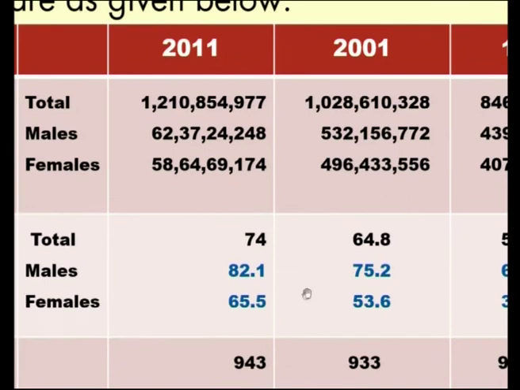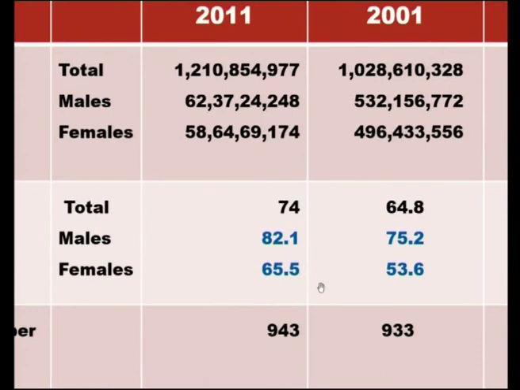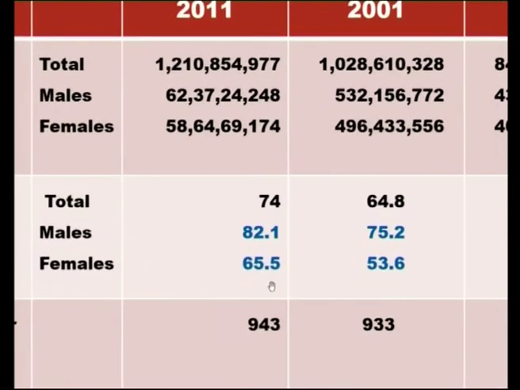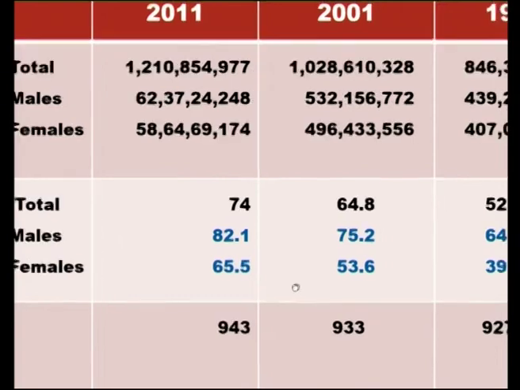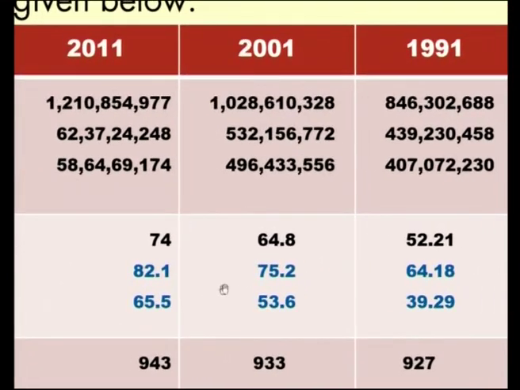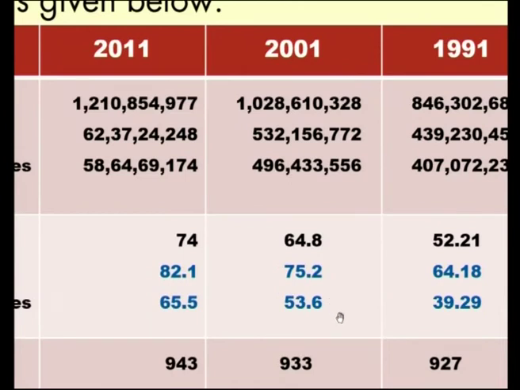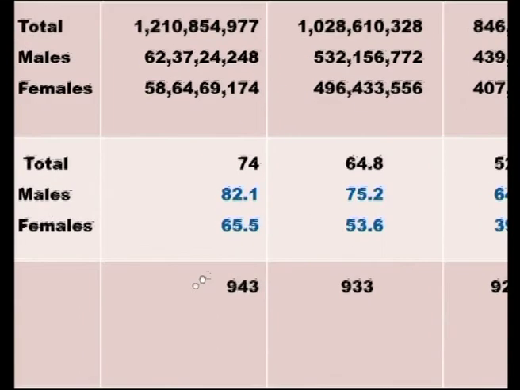Among 74 percent, 82.1 percent of the males were literate and 65.5 percent of females are literate in 2011, and 75.2 and 53.6 are the respective figures for 2001 and 64.18 and 39.29 are the respective figures in 1991. You can just see the literacy is slowly growing up with respect to males and females.